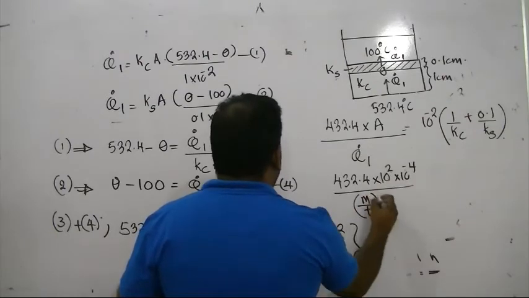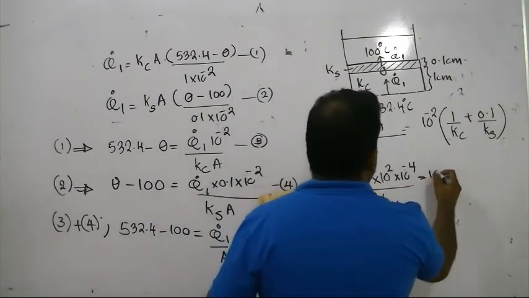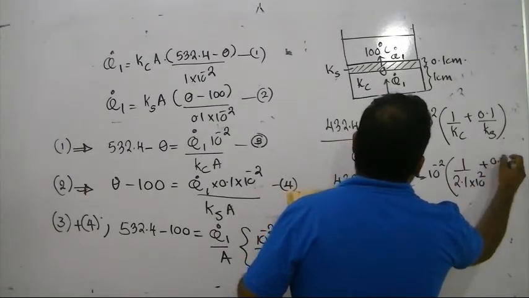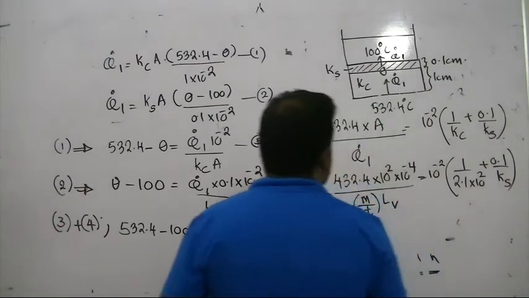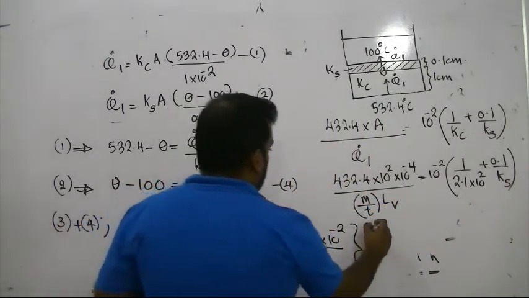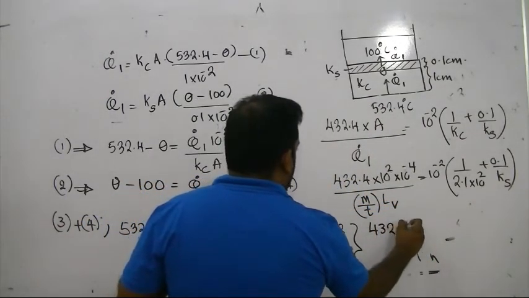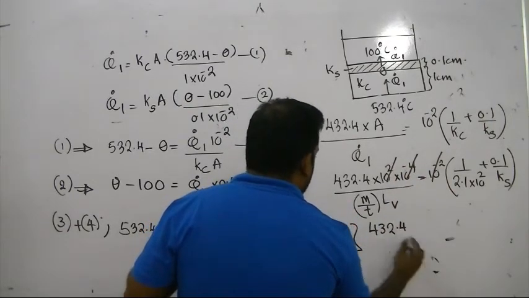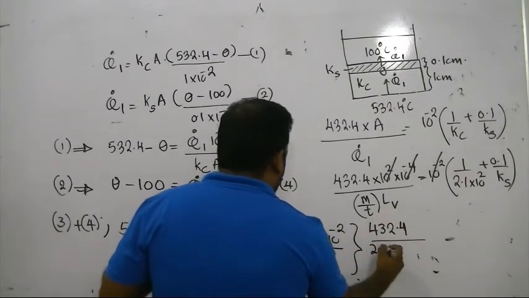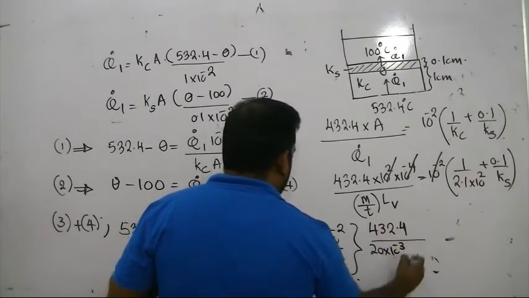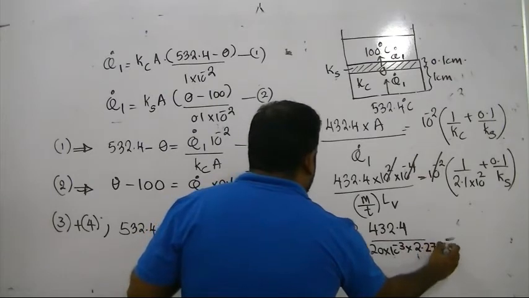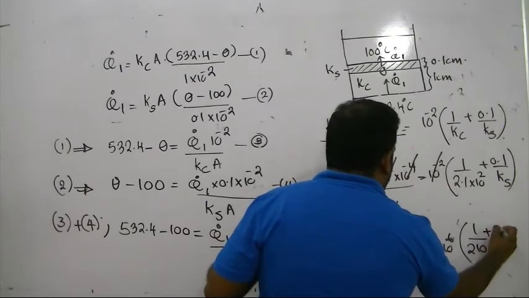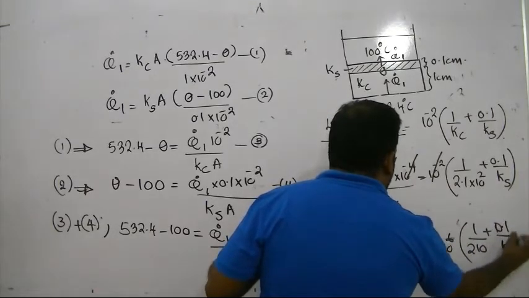Rate at which vaporization takes place. This is 2.1 times 10 to the power 2 Kc substance. Here, 432.4 times 10 to the power minus 2, actually these cancel off, no need to write and waste space. 20 grams, convert to kilograms per second, 2.27 times 10 to the power 6. 1 over 210, 0.1 over Ks.